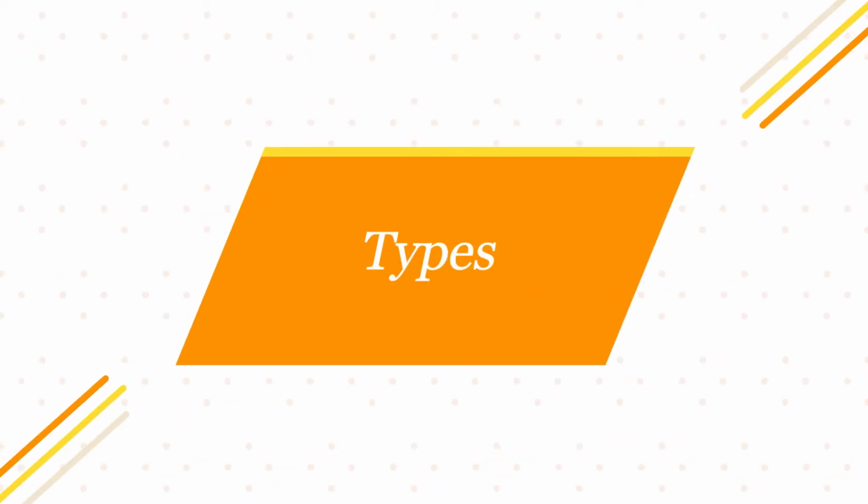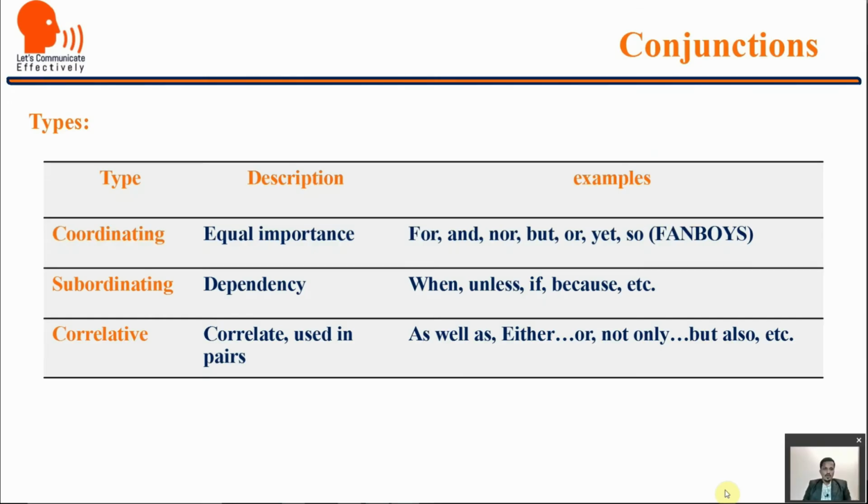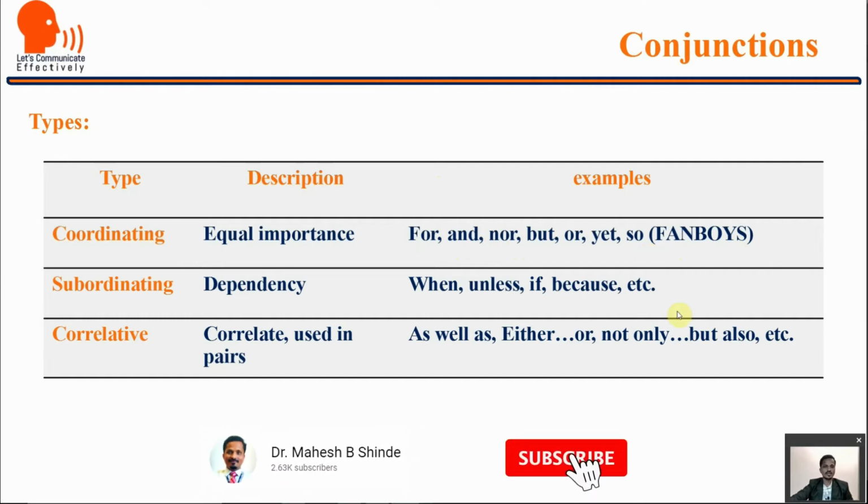The types of conjunctions, they are divided in three: coordinating conjunctions, subordinating conjunctions, and correlative conjunctions. Coordinating, they describe equal importance: for, and, nor, but, or, yet, and so. So these are the coordinating conjunctions in English language, and they are known as fanboys. So the first letter of each conjunction is taken: fanboys. So these are the coordinating conjunctions.